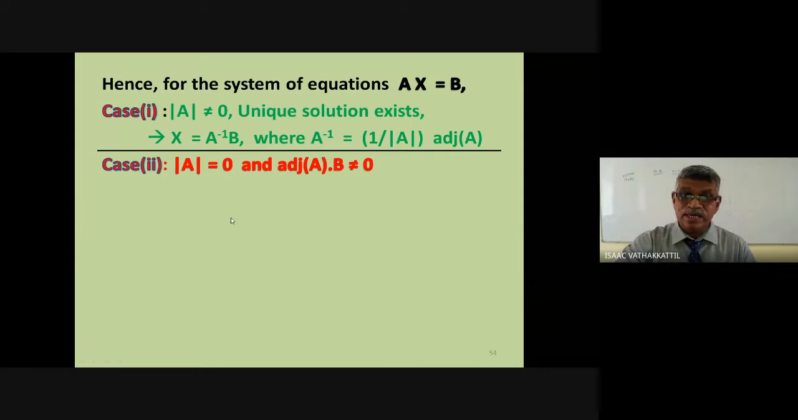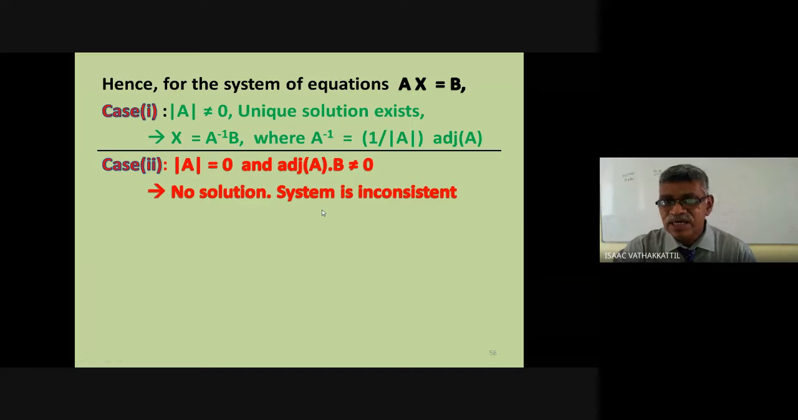There are now two cases. Proof is beyond the requirement. Determinant A is 0 and adjoint of A into B is non-zero. Keep in mind, adjoint of A into B is non-zero. What is adjoint of A? It is the transpose of cofactor matrix of A. Adjoint of A into B is not equal to 0. No solution. We can say the system is inconsistent. Will you remember it? Determinant A is 0 and adjoint of A into B is non-zero. The system is inconsistent. There is no solution.